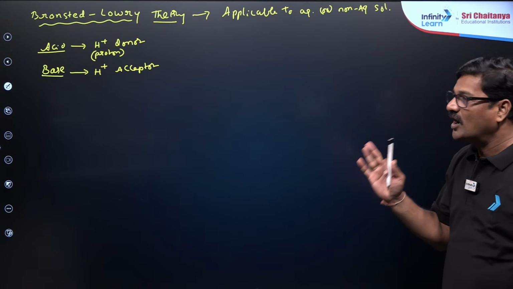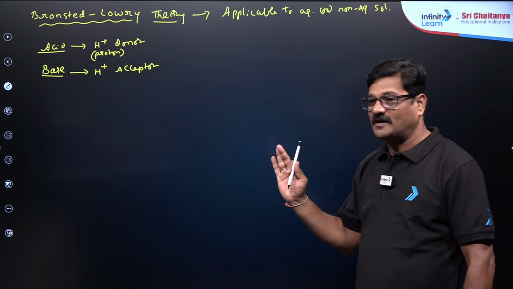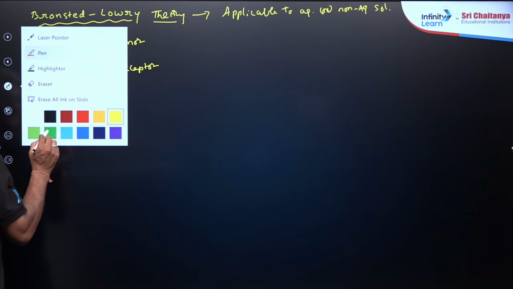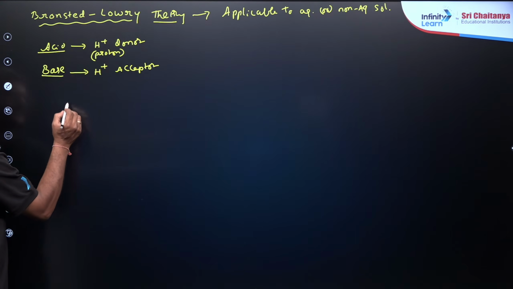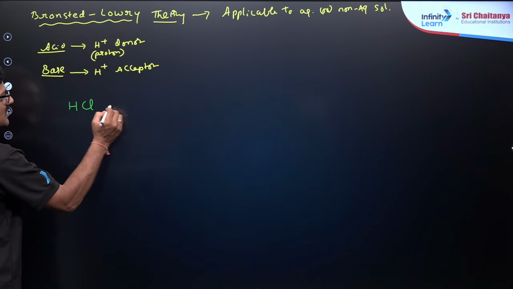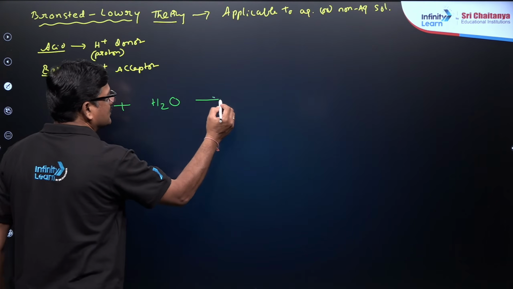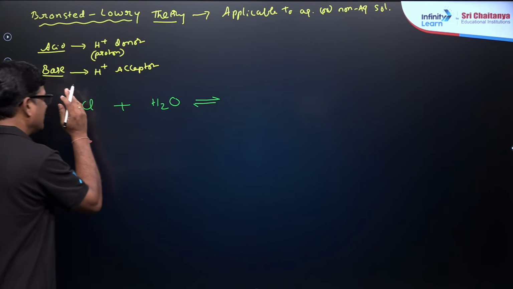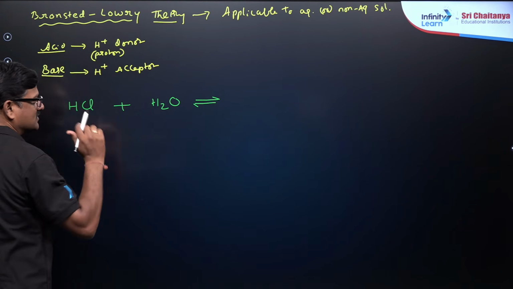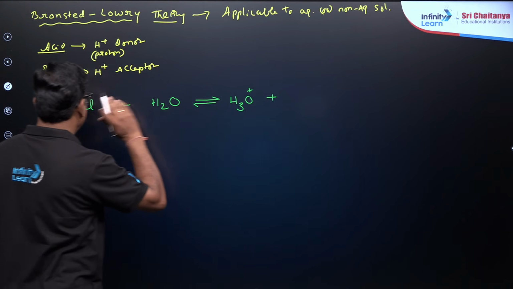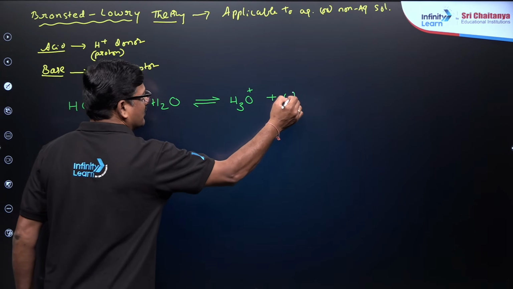And you see, how can you say this is an acceptor and donor? Say HCl is dissolved in the water. So what happened? H+ is going to be donated to water, so H3O+ is formed and HCl is going to become Cl minus.